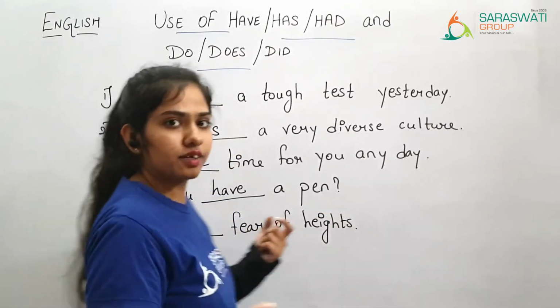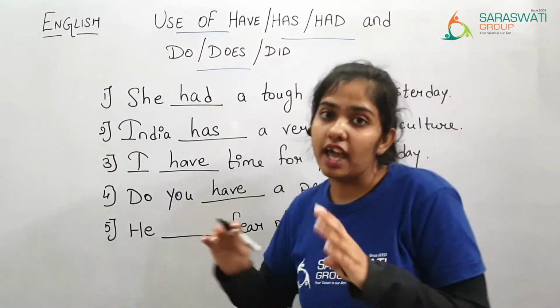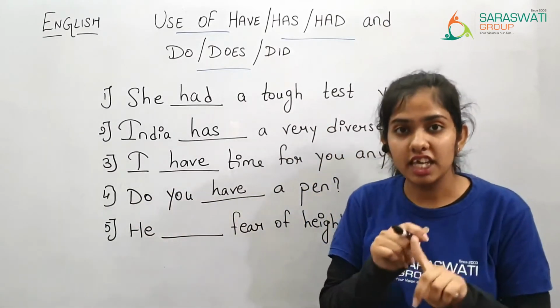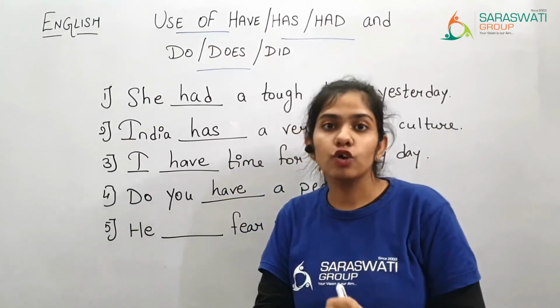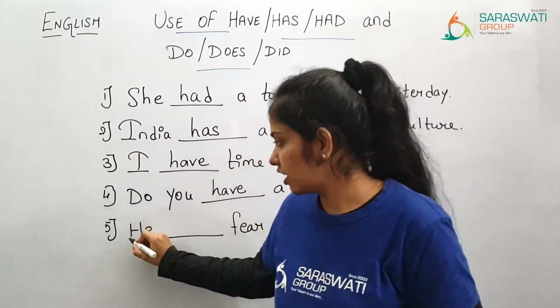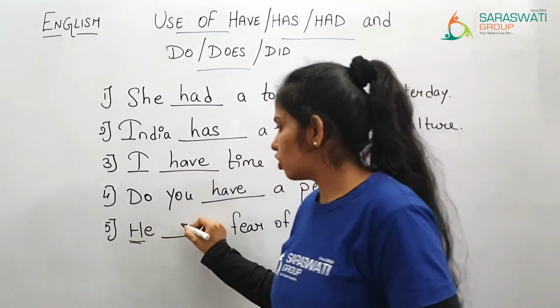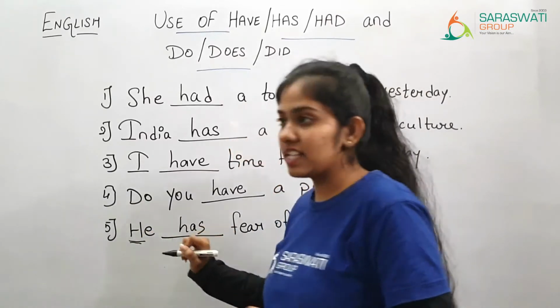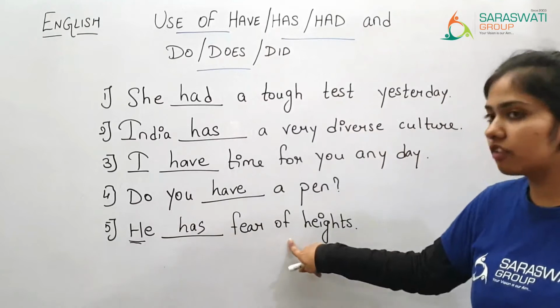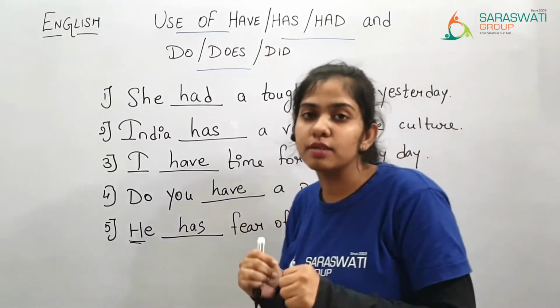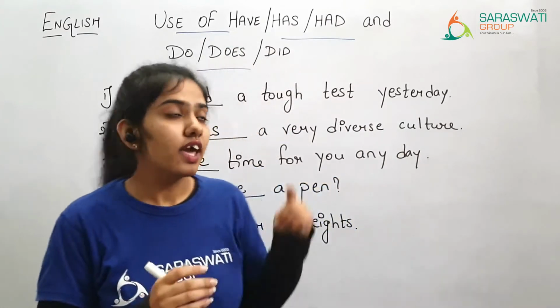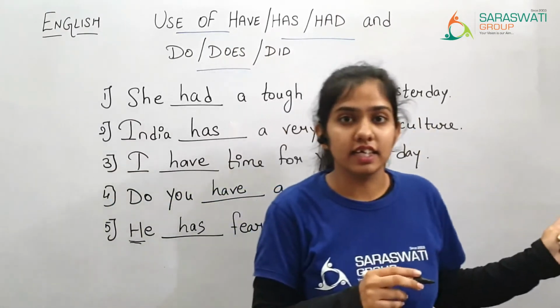So over here, as I told you, when he, she, it or any singular person is there, we are going to use has. So here he is there, so in this blank has will come. He has a fear of heights. So in this way you are supposed to solve the blanks of have, has and had.